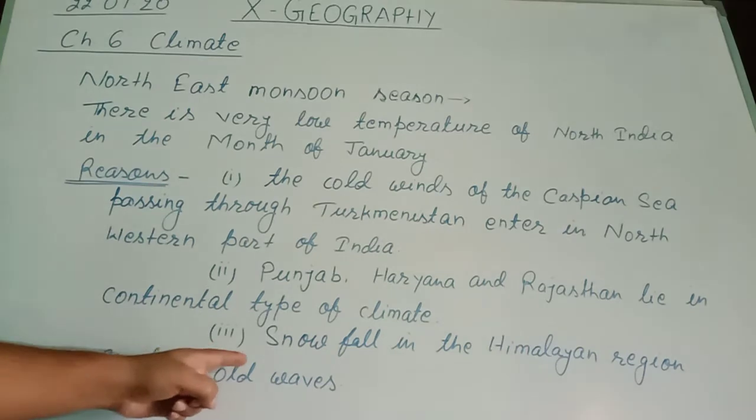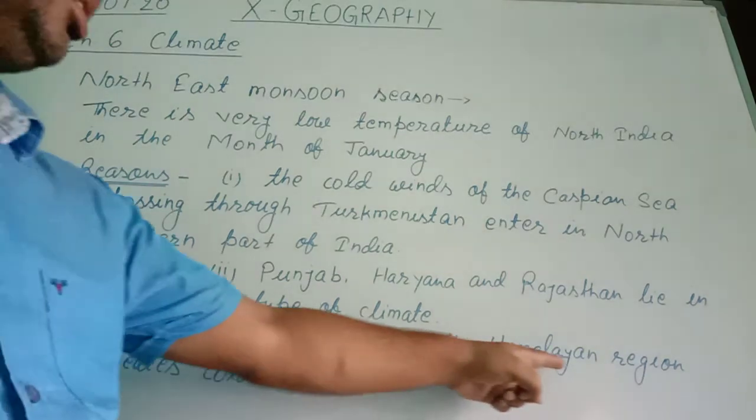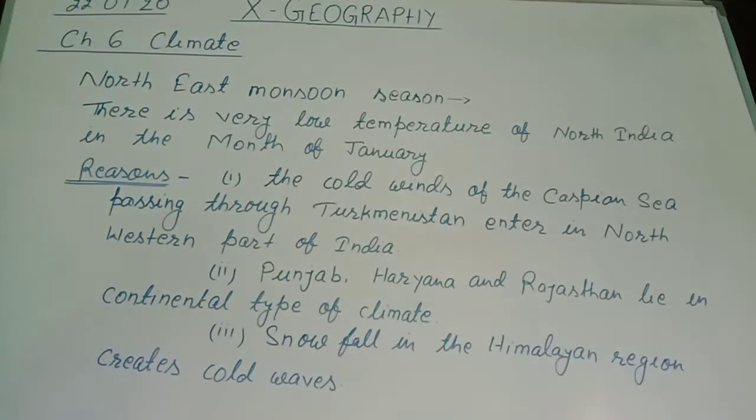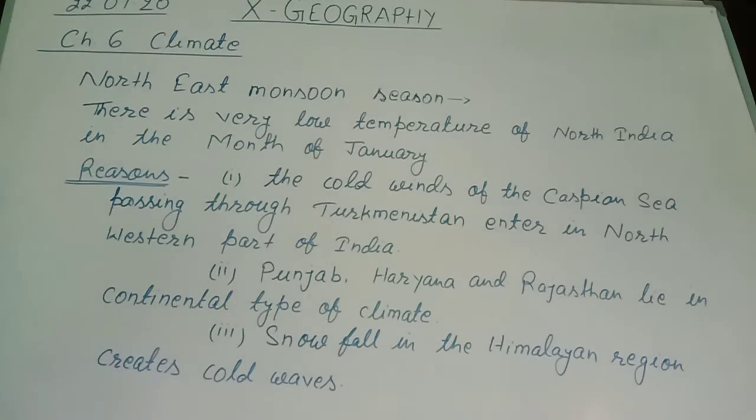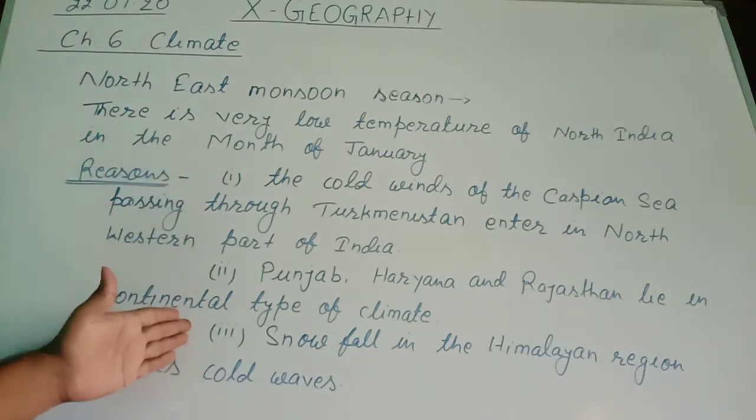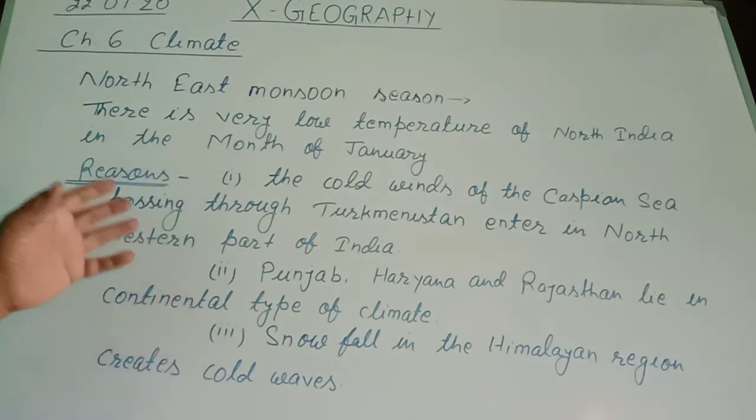Third reason is there is snowfall in the Himalayan region, so it also creates cold waves or cold winds. So collectively these three causes are responsible for the less temperature of North India.